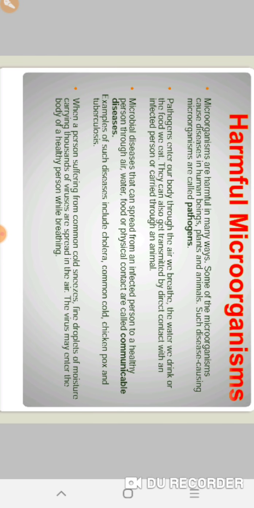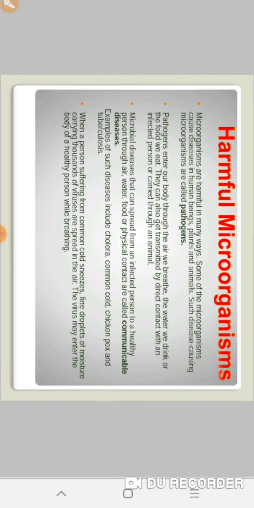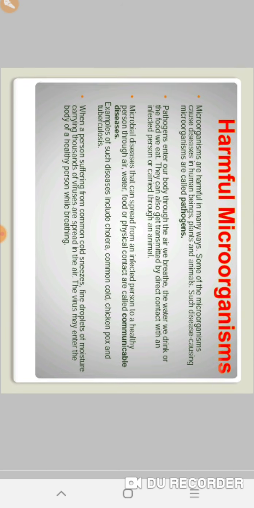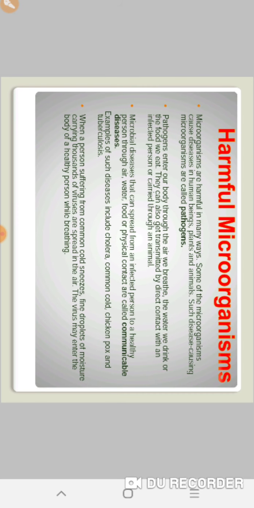Pathogens are the disease causing microorganisms. Pathogens enter our body through the air we breathe, the water we drink or the food we eat. They can also get transmitted by direct contact with an infected person or carried through an animal. How are they transmitted? They are transmitted by air, water, soil and direct contact.